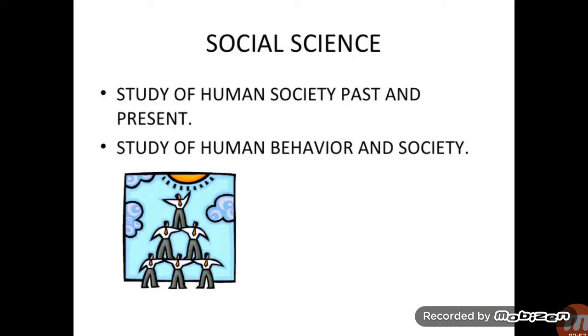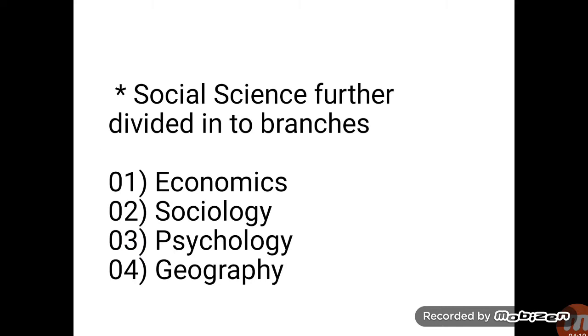So social science, the study of human society past and present is called social science, or we can say the study of human behavior and society in simple words. Social science is further divided into branches: economics, sociology, psychology, geography.